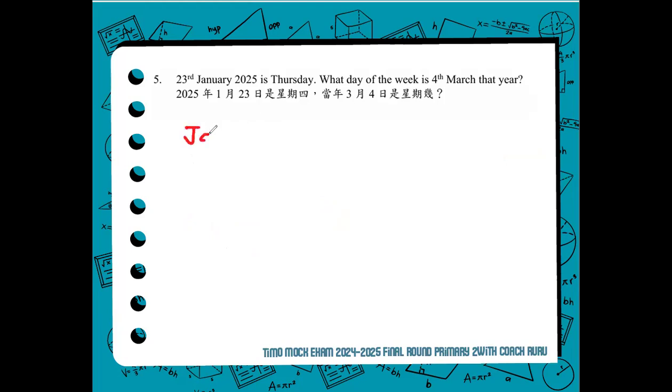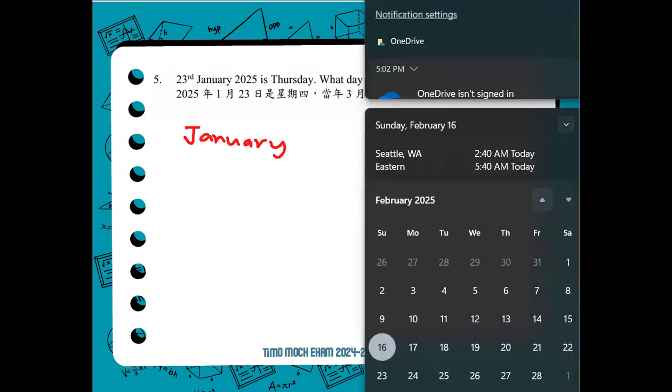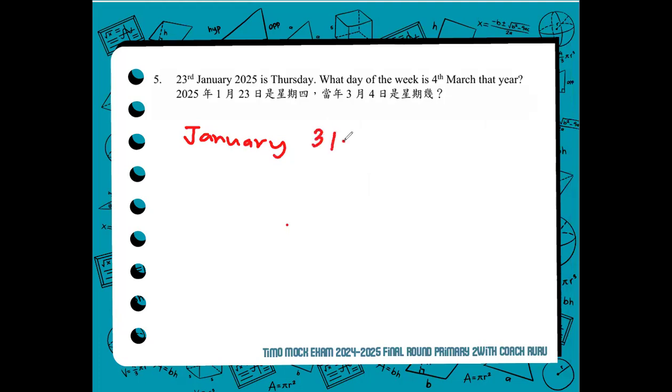So January 23 is a Thursday, and that is given. So what we have to count here would be the days from January 23 to January 31, because how many days are there in January? There are 31 days. So 31 minus 23, there are 8 days to count from January 23 to 31. Next, the month of February.